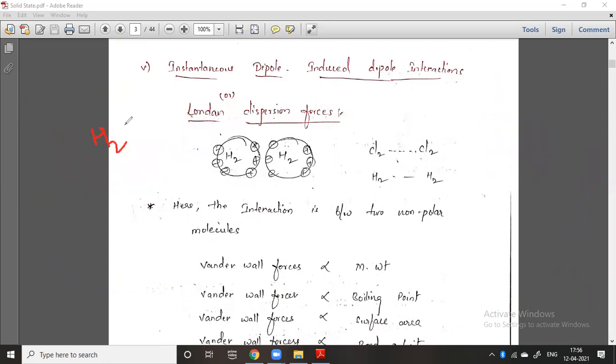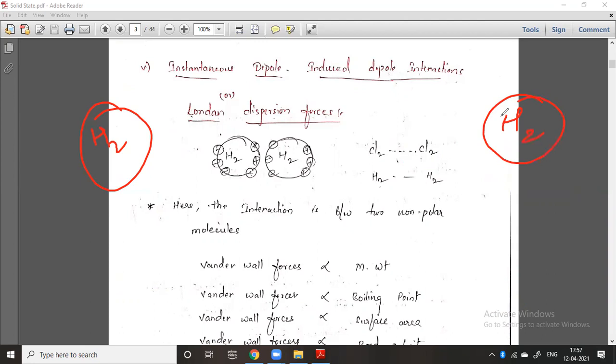So this hydrogen is a molecule, and this hydrogen is also another molecule. Molecule means definitely there must be electrons at some place. So let us take here, I will take here, the electrons are present here. So these are the electrons.